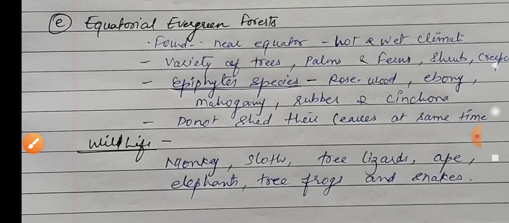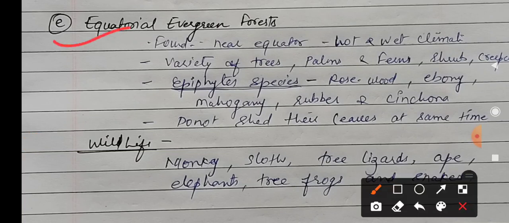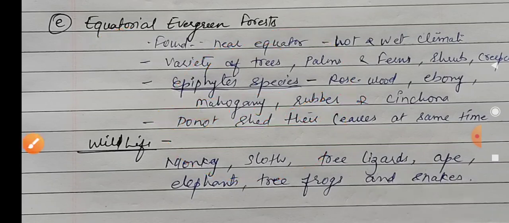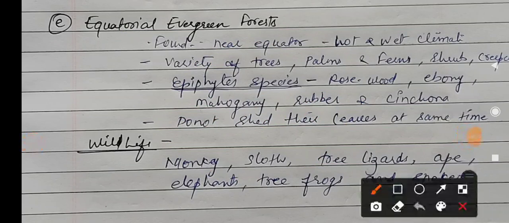Next one is the equatorial evergreen forest. As I already explained, it is near the equator. So near the equator this type of climate and this type of vegetation is found. We studied in the last lecture that this is the part where daily at 4 o'clock there is a shower, the 4 o'clock rainfall. And here, near the equator, it is found in a hot and wet climate.